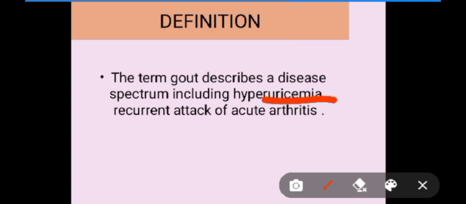Whenever there is an acute attack of gout or arthritis, it means pain or inflammation in the joints is associated with gout. Why does it happen? It happens due to monosodium urate crystals. What are these monosodium urate crystals? These crystals accumulate in the synovial fluid. What is synovial fluid? Synovial fluid is found between two joints, connecting them and allowing the movement of the two joints.